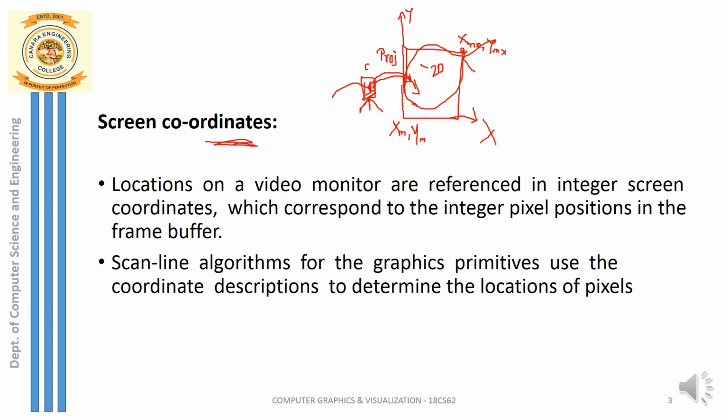If I have to get the complete image of the object, my image should be inside this rectangle, within the boundary of my screen. So my image coordinates should be greater than or equal to x minimum, y minimum, and at the same time less than or equal to x maximum and y maximum.